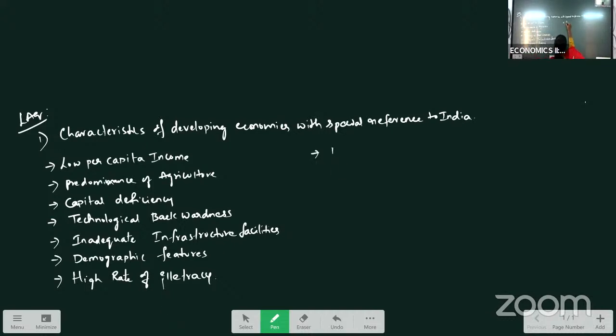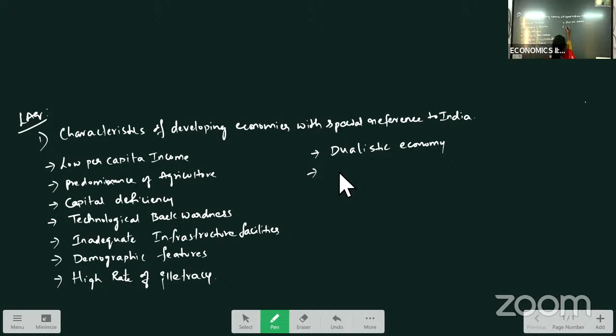Next one, dualistic economy. Developing countries follow both capitalist pattern as well as socialist pattern, so we call it a dualistic economy. In India also, as we say, India is a mixed economy. In a mixed economy, private sectors have their freedom. Along with that, public sectors also make rules and regulations which have to be followed by the private sectors. So we can say free market and controlled economy will both be there in developing economies.